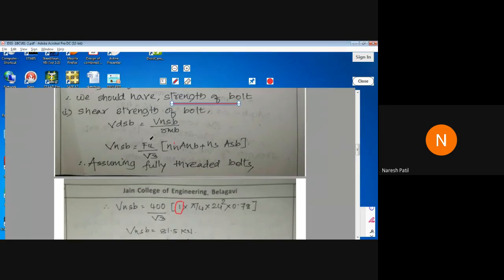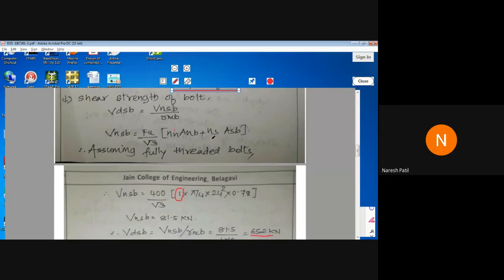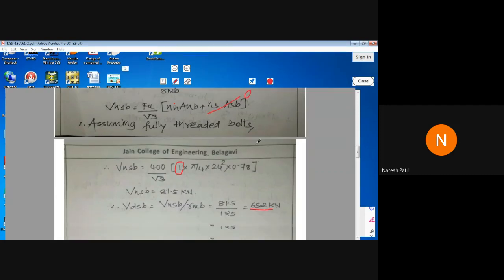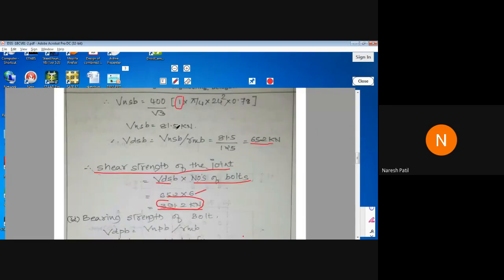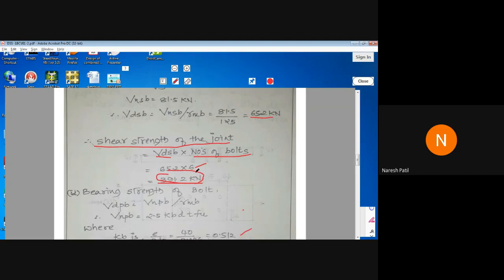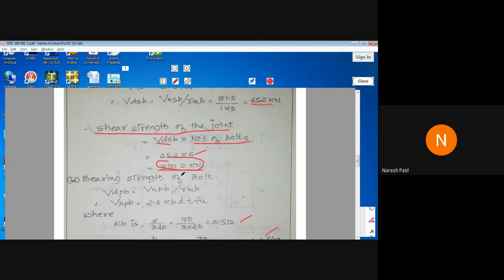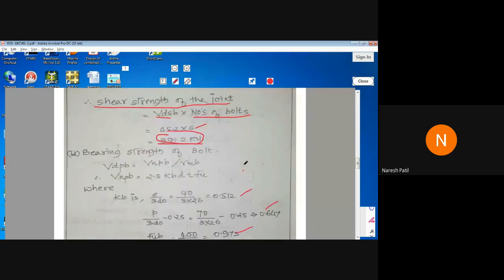Shear strength of bolt, again using the same formula, VDS is equal to VNSB upon gamma MB. VNSB will be fu by root 3 into (nn into Anb plus ns into Asb). As I told you, assuming a fully threaded bolt, this term will become 0, you have to neglect that. Now VNSB, we have got 81.5 divided by the partial safety factor, 65.2. This is for a single bolt. Now you have to multiply by the number of bolts. We have 6 bolts, so multiplying by 6, we got 391.2.